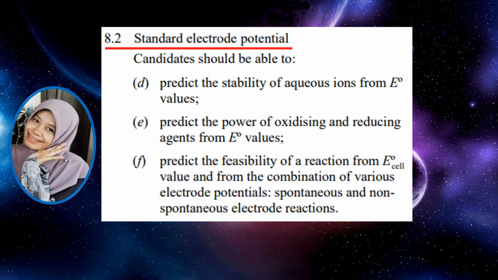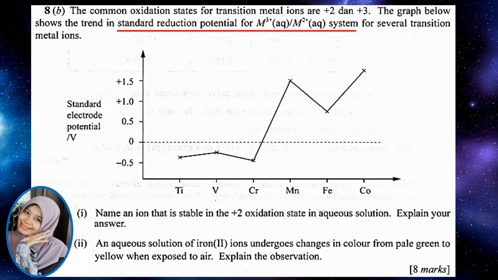Alright students, these are the learning outcomes you should understand at the end of this video. Example, you are given these questions. Clearly it is about standard reduction potential for the M3+ aqueous, M2+ aqueous system for transition metal ions.